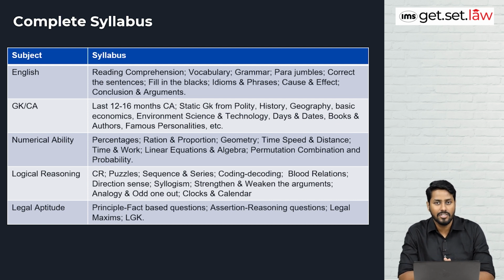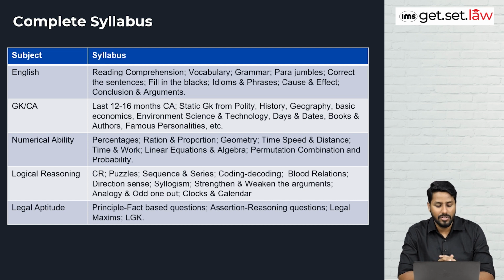When we talk about English, next will be current affairs. For CLAT, you know that you have to cover the past 12 to 16 months of current affairs and the static information related only to those current affairs. But for MHCET, you will have to cover the core static: history, geography, basic economics, environmental science and technology, days and dates, books and authors. These can be asked in CLAT also, but in MHCET they can be asked directly, without any relation to current affairs.